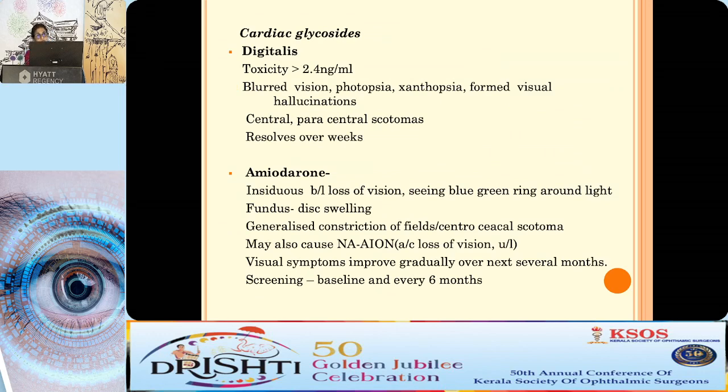Among the cardiac glycosides, digitalis at toxic doses can cause photopsia, xanthopsia, and formed visual hallucinations. Amiodarone can cause an insidious and bilateral loss of vision. Patient complains of seeing a blue-green ring around the light. Disc is swollen. Amiodarone can also cause a picture of non-arteritic AION, but here it is acute and unilateral loss of vision. Vision usually improves once you stop the drug. Rarely it can cause an optic disc pallor.